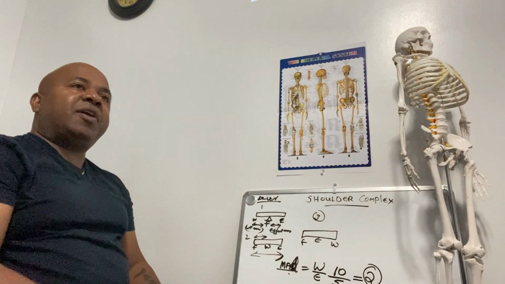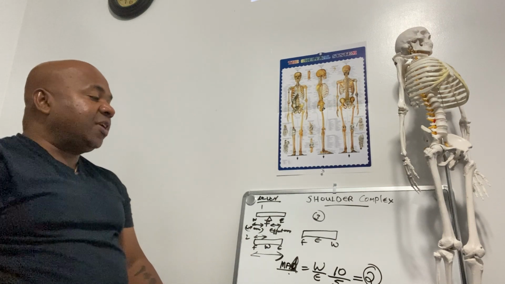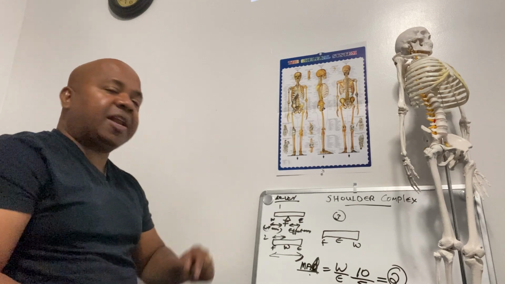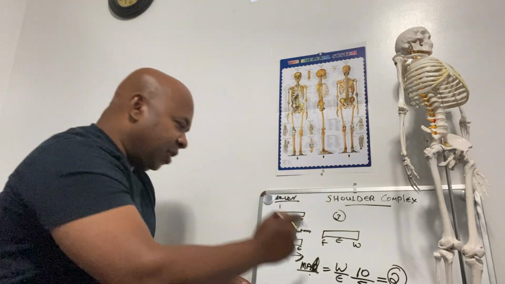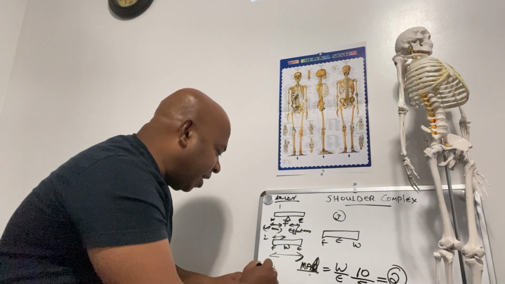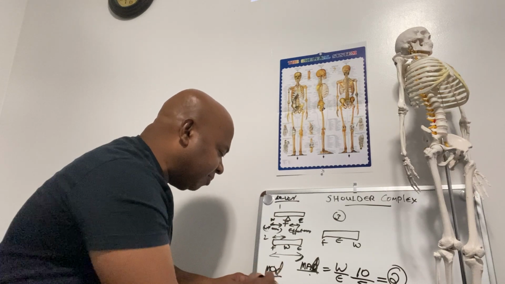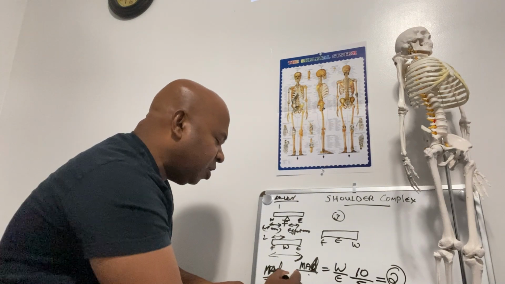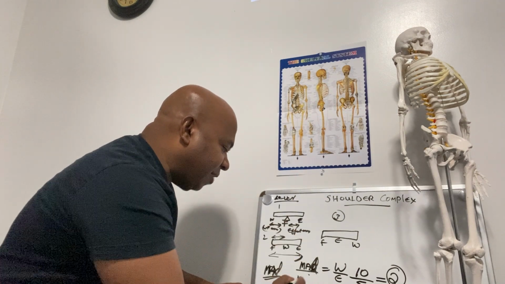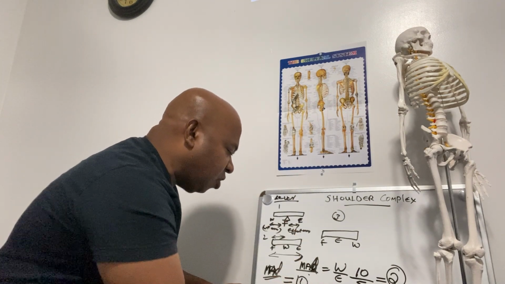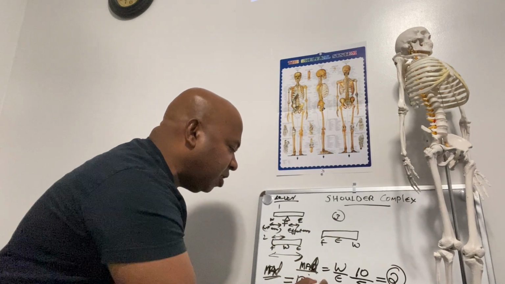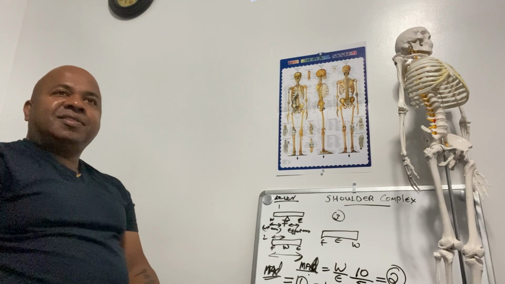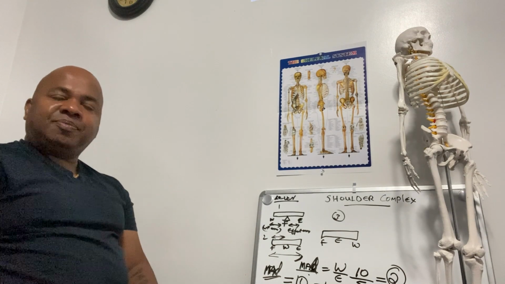In a second order lever, the mechanical advantage is always greater than 1. Whereas in a first order lever, since the weight arm and effort arm are equal to each other, what is the mechanical advantage? If the weight is 10 kilograms, the effort required is also 10 kilograms. The mechanical advantage is only 1. There is no mechanical advantage in a first order lever.